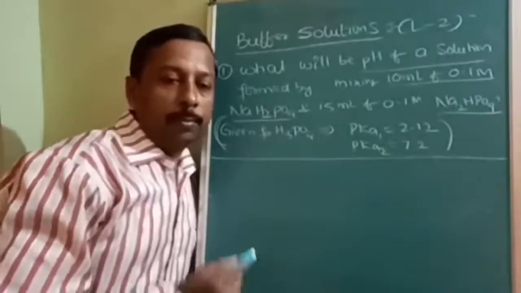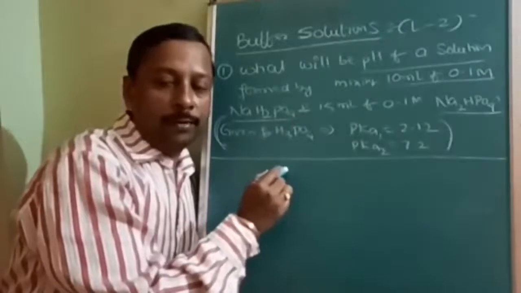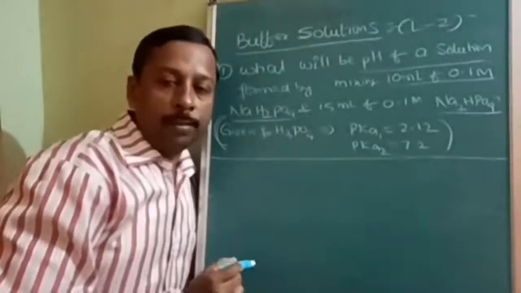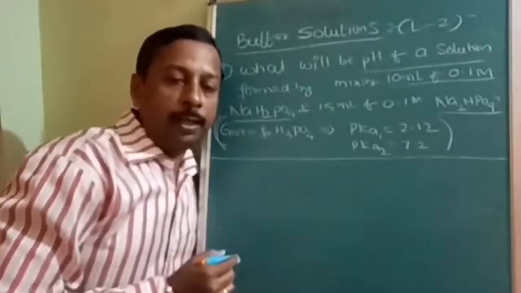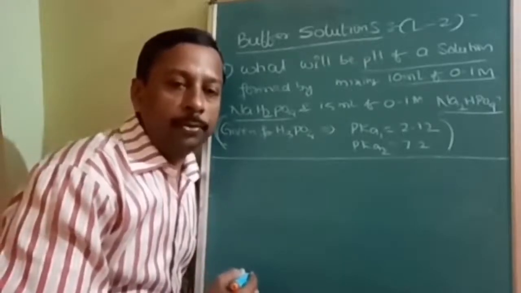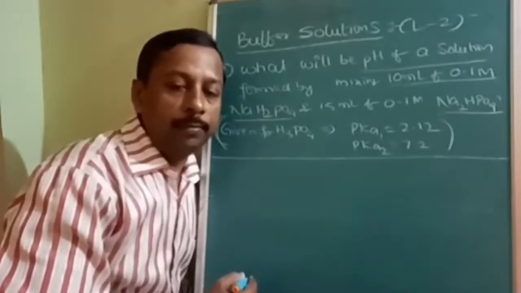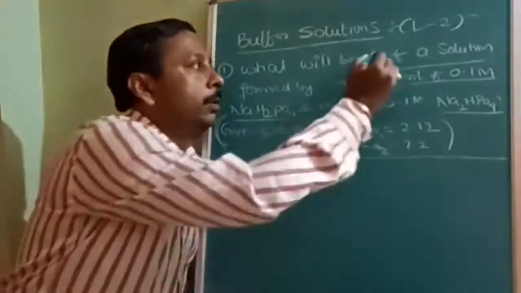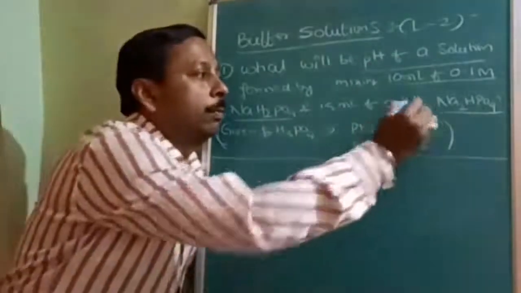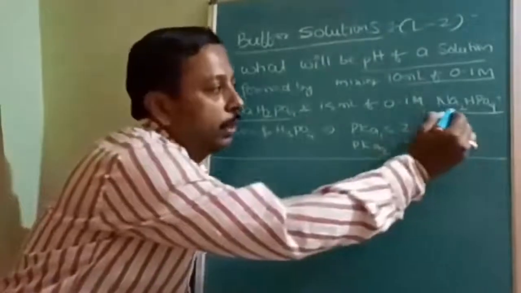Understood? See, the beauty of the question is that nowhere is it mentioned why we are discussing it here. We are discussing it because we are studying buffer solutions. But when you actually appear in the IIT Mains or any entrance exam, you will have studied all two years of the course and all chapters will be combined together. At that time it will be very difficult to identify even the chapter name or topic name. Nowhere is it mentioned that this is a buffer question, and see how confusing it is.